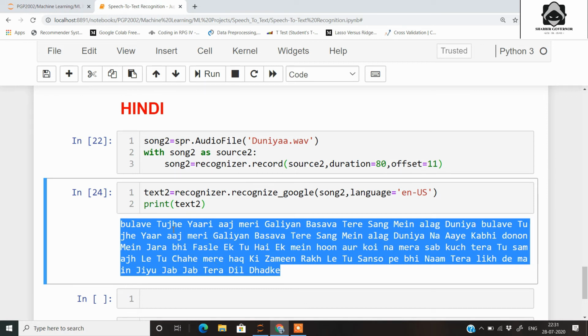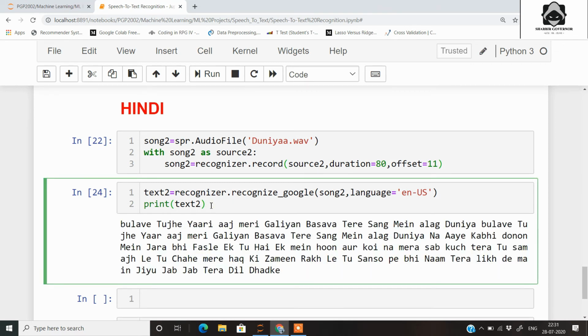So one important thing is that you should ethically use this module, because the key which is provided by Google for this module is actually for educational purpose. So you should not do something wrong with this. You can choose any language that you wish to convert. You just need to find the key that you need to pass in this language attribute, and you will get the text in that language.